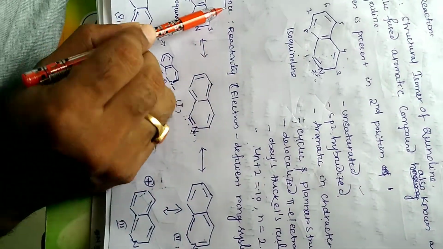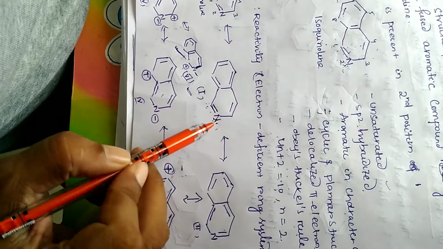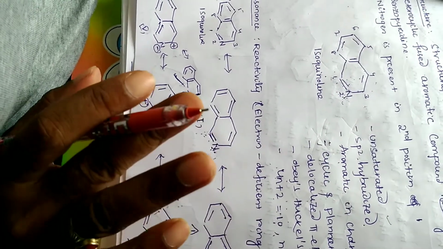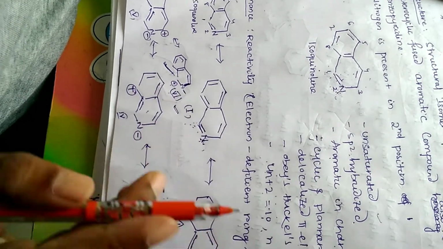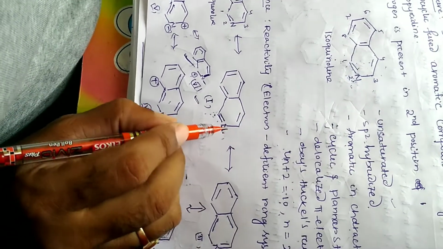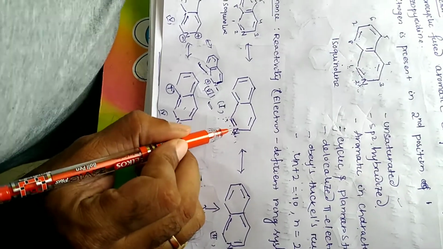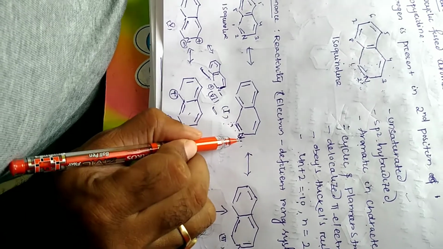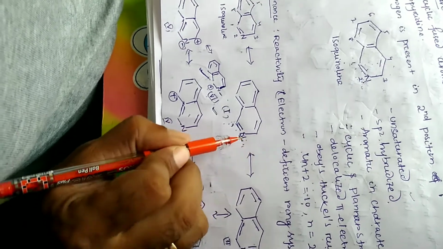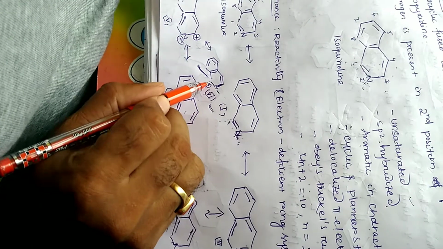Coming to resonance, I have discussed the quinoline structure. Nitrogen is present in the first position and carbon in the second position. Nitrogen already contains the lone pair, so there is no involvement of the lone pair, but nitrogen and carbon are already conjugated, containing double bonds. In quinoline, nitrogen in the first position carries the negative charge and the next carbon carries the positive charge, whereas in isoquinoline, nitrogen is in the second position, so nitrogen carries the negative charge and the first carbon carries the positive charge.